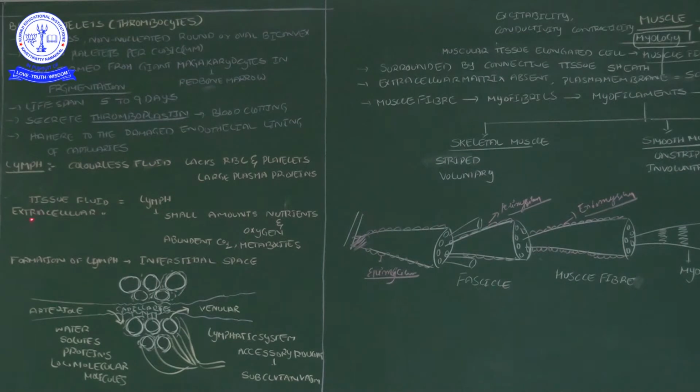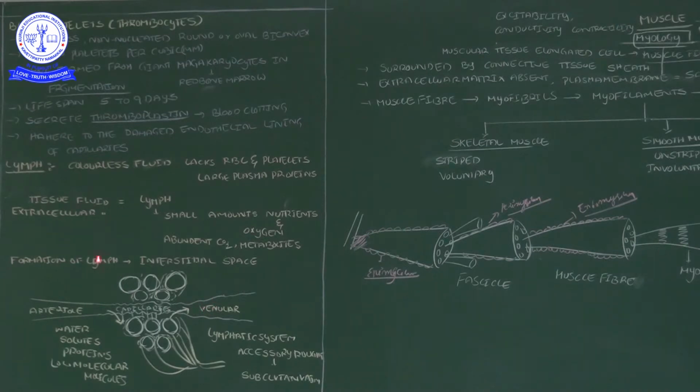Tissue fluid is nothing but extracellular fluid. That extracellular fluid is equal to the lymph, but lymph contains a small amount of nutrients and a small quantity of oxygen, abundant carbon dioxide, and some metabolites. By metabolic reactions, some derivatives are produced in our body, along with some contaminated bacteria. Okay, because lymph has immunity functions.